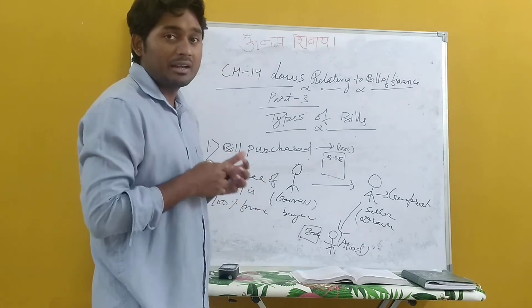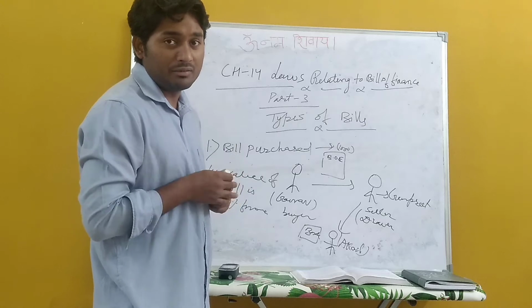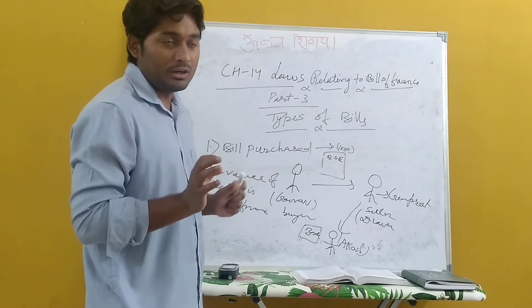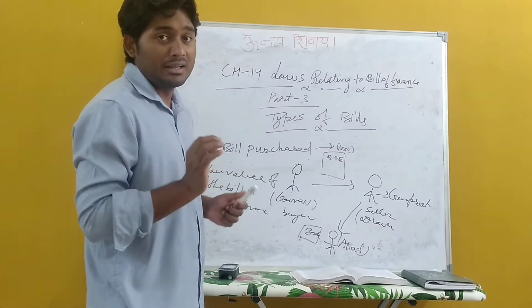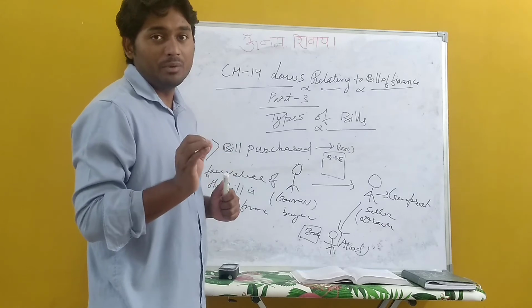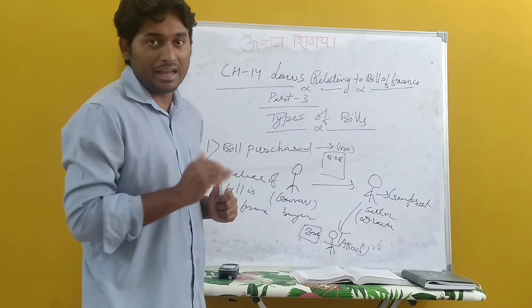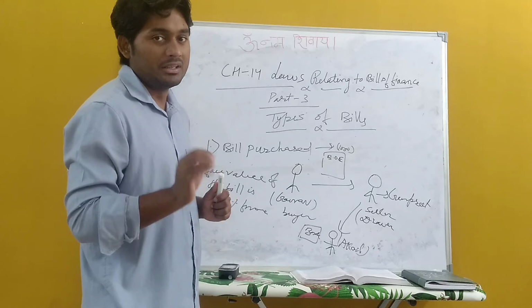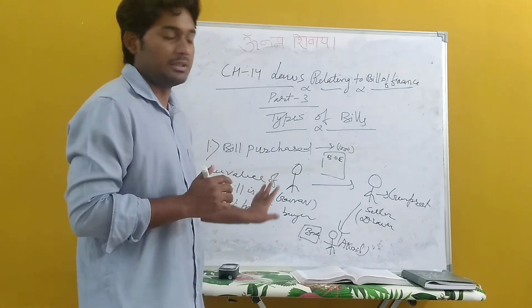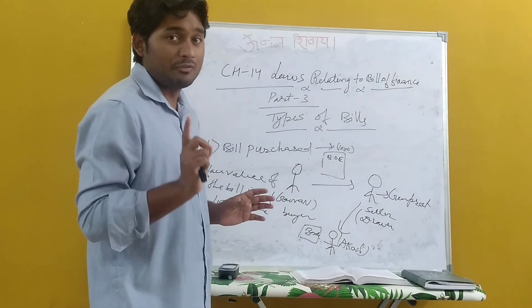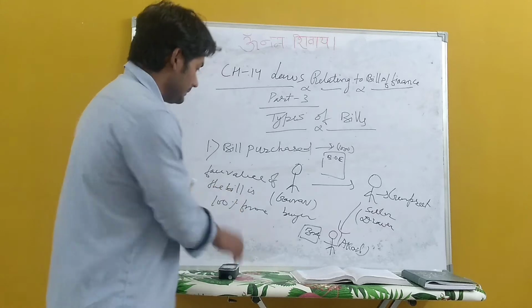When the bank is negotiating with the person for demand bills, it is called a bill purchase facility. In this case, usance bills can also be used, but the time period should not be mentioned in that bill at the time of negotiating. Generally, it is used for demand bills only. Bill purchase is a facility which is given to demand bills, and the face value of the bill is financed 100%.